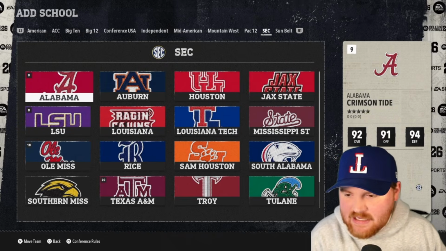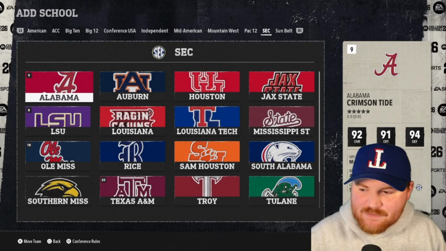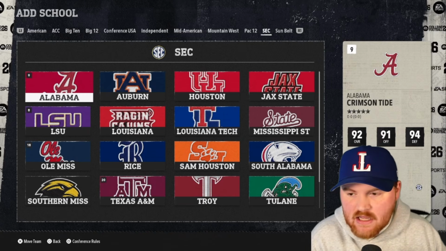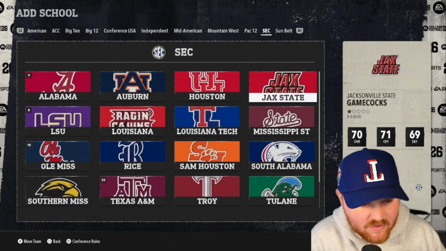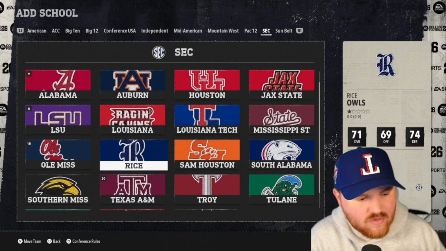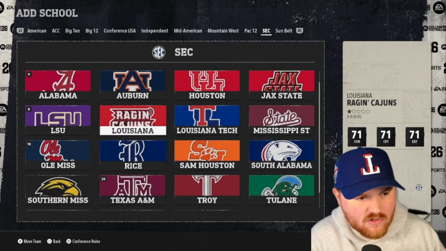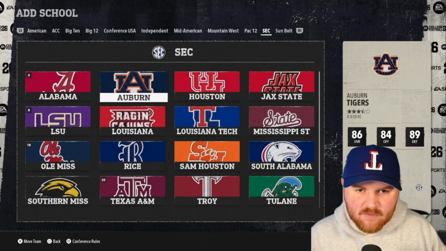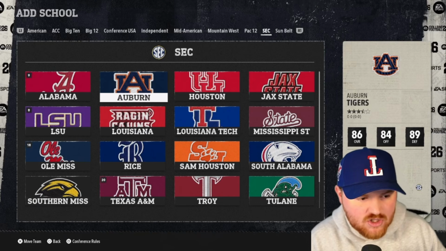The SEC, what do they call this one? This one is our Gulf Coast and Deep South Humid Conference. So it's Alabama, Auburn, Houston, Jacksonville State, LSU, Louisiana Tech, Mississippi State, Ole Miss, Rice, Sam Houston, South Alabama, Southern Miss, Texas A&M, Troy, Tulane, UAB, UL Monroe. So it's essentially from Alabama over to East Texas is really how this one shook out, which I think is kind of an interesting conference.